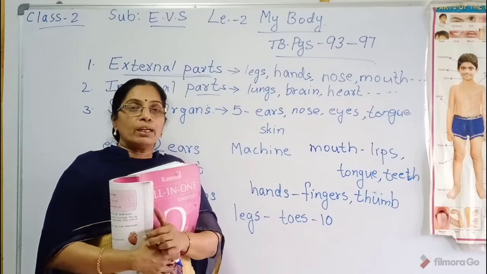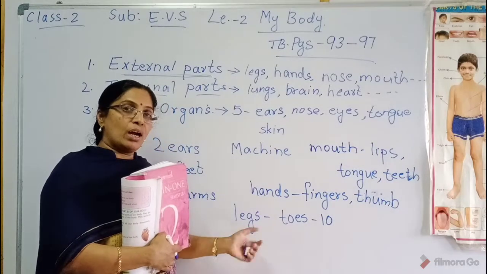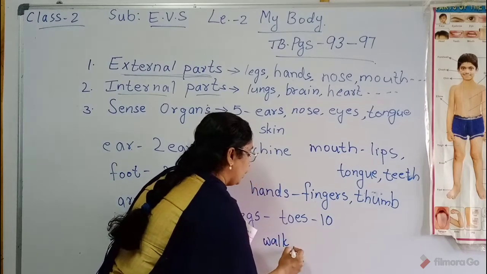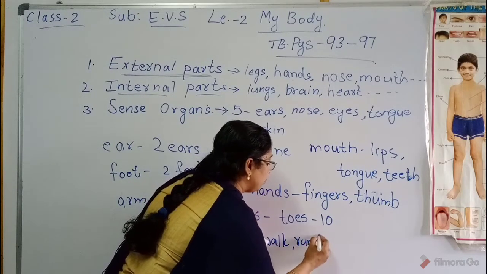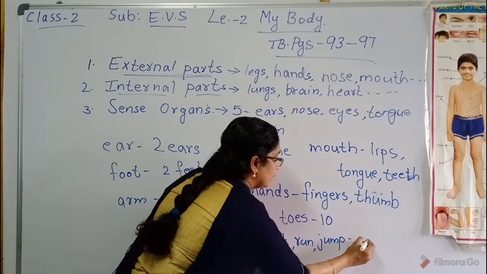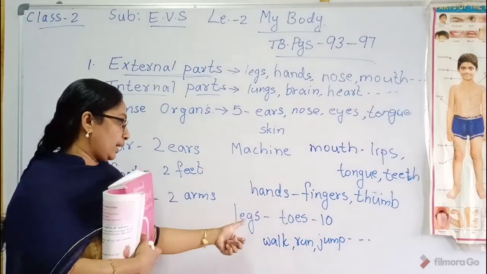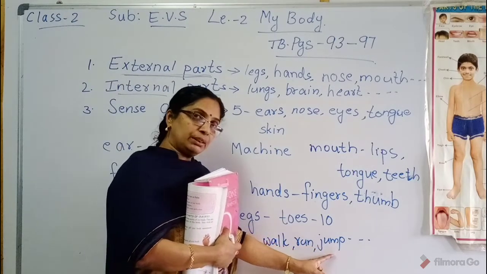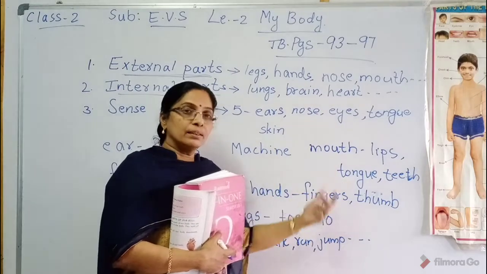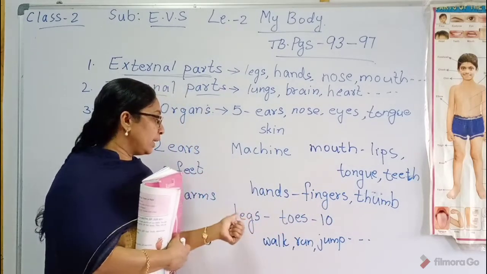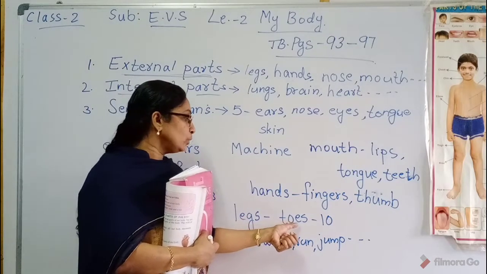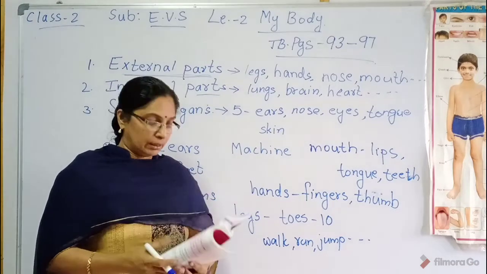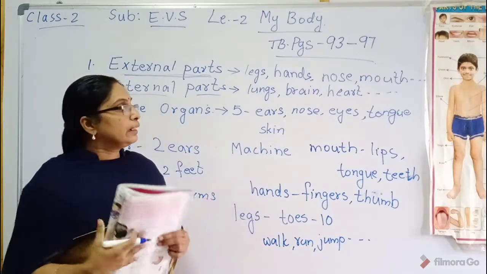Children, what are the uses of legs? We can walk, run, jump, and we can play whatever with our legs. In our legs, we have 10 toes. Children, did you see the picture of the legs? Then we'll go to the chart.